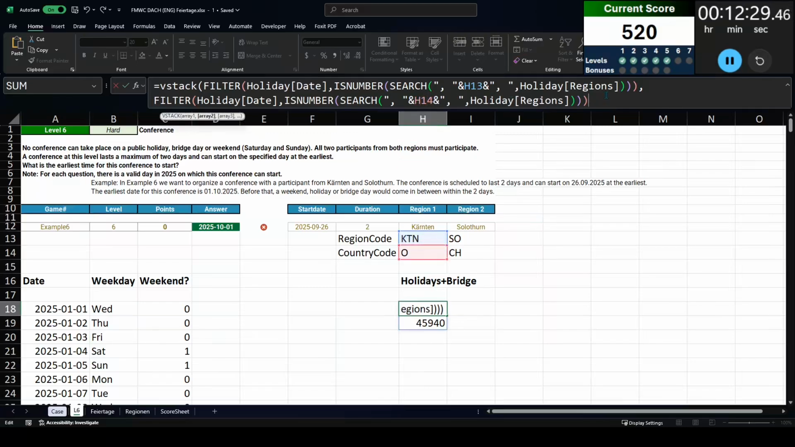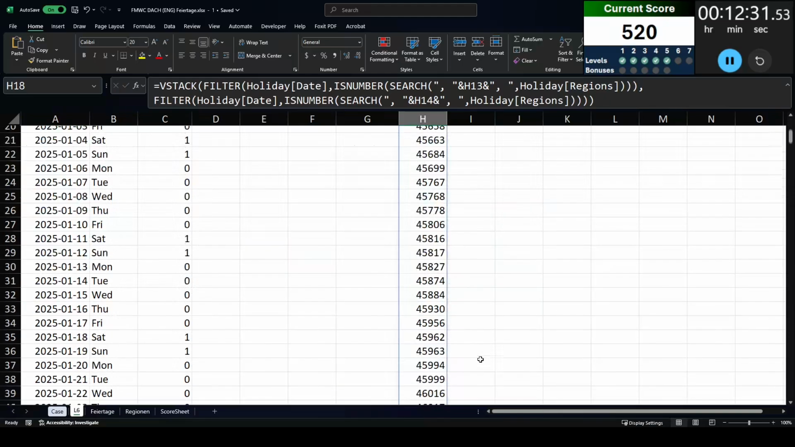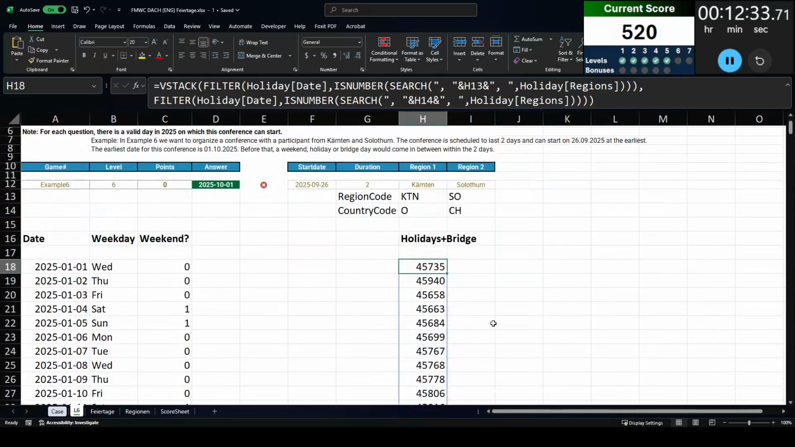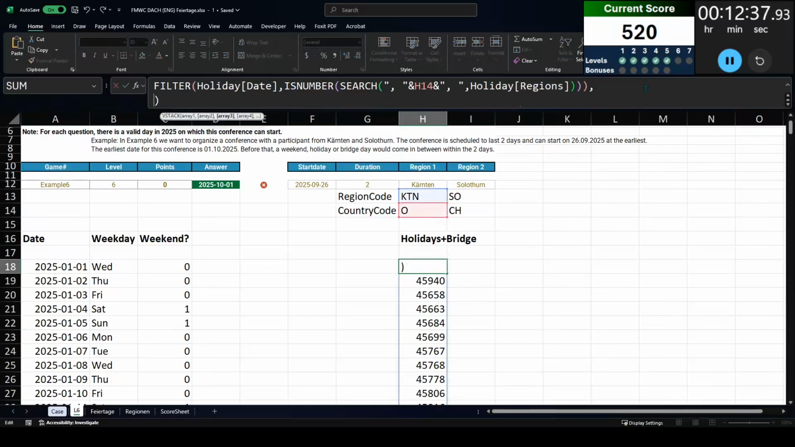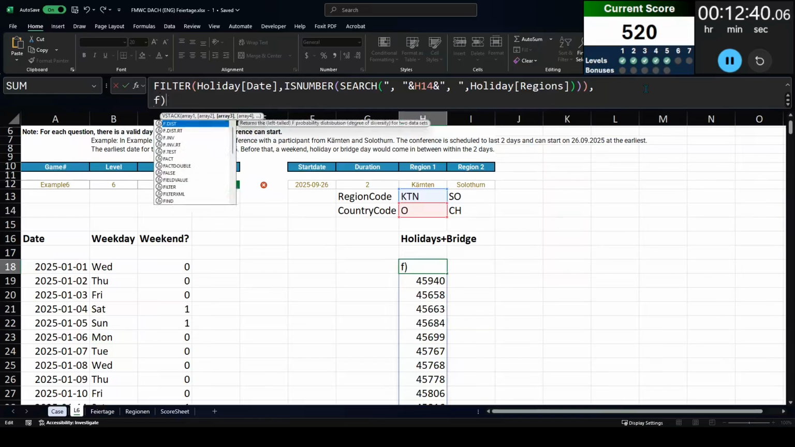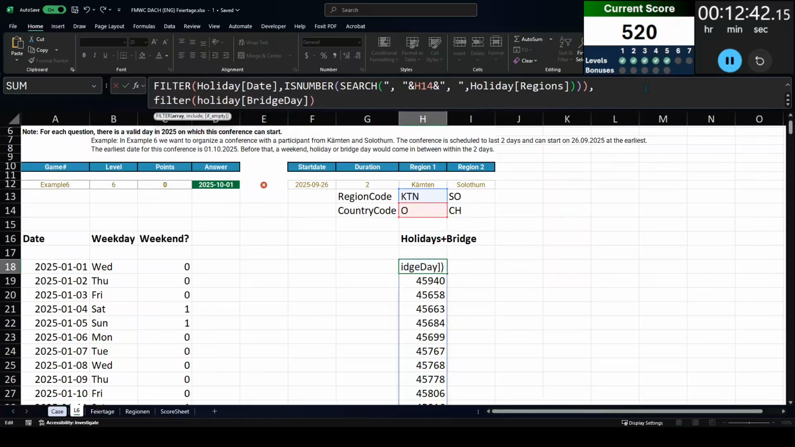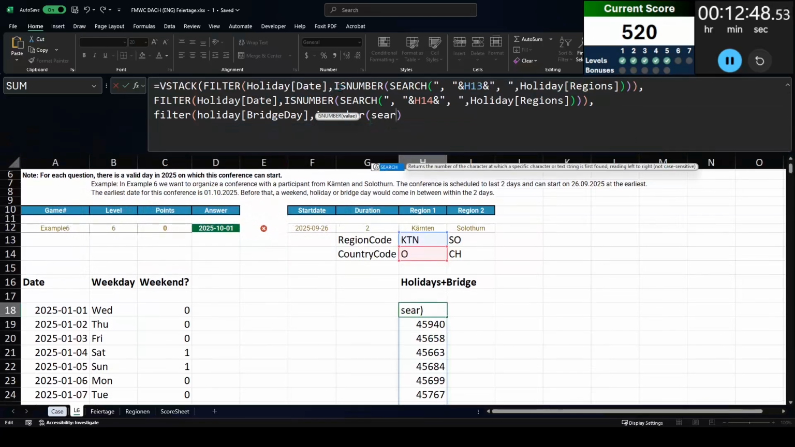Now this formula is probably going to look very complicated because there are 4 things I need to look for. I need to look for the holidays in that region, the holidays in that country, the bridge days in that region, and the bridge days in that country. So we're going to get a pretty long VSTACK formula, which is basically me stacking all of those dates together.